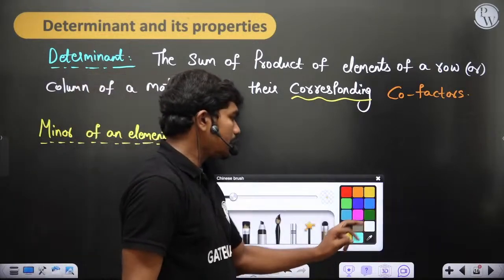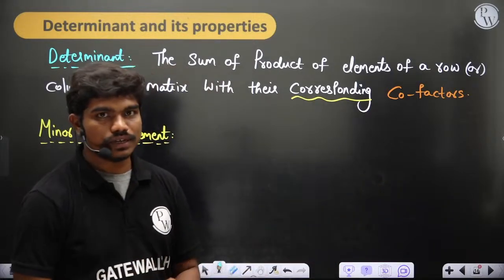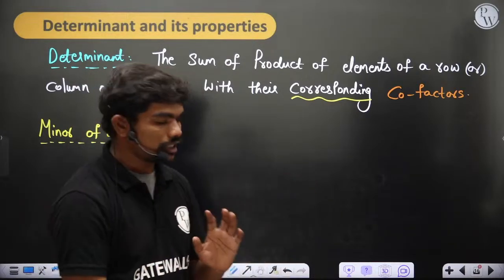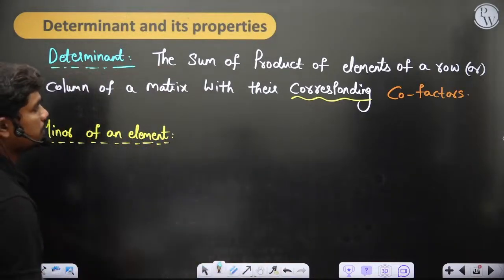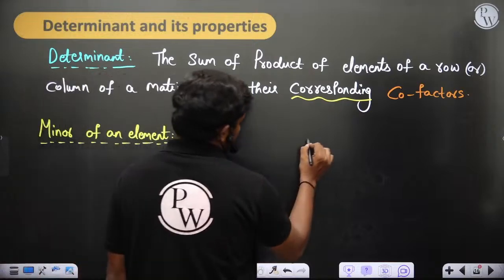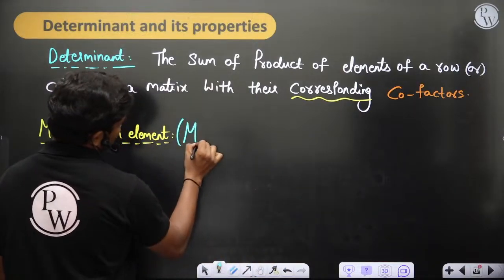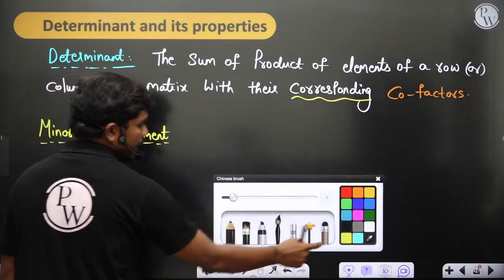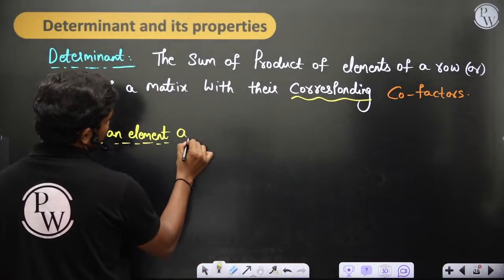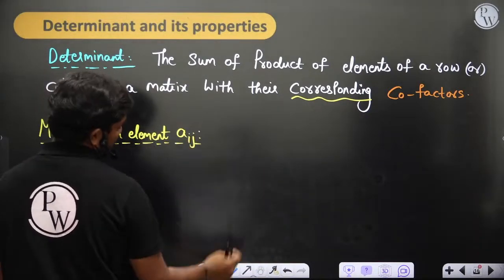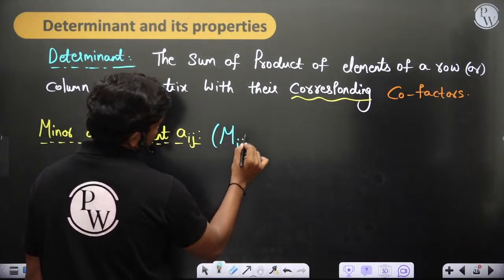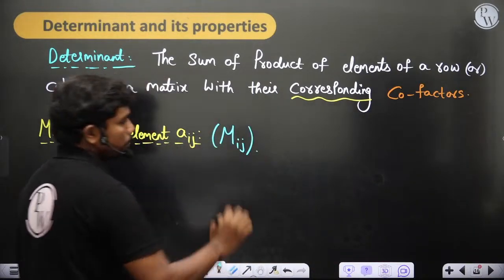The minor of an element is defined in a particular way, because geometrically it's much more complicated to explain in a generalized sense, but I'm explaining with the help of a 3 by 3. If you take any element Aij, let's call its minor Mij. So this is called the minor.